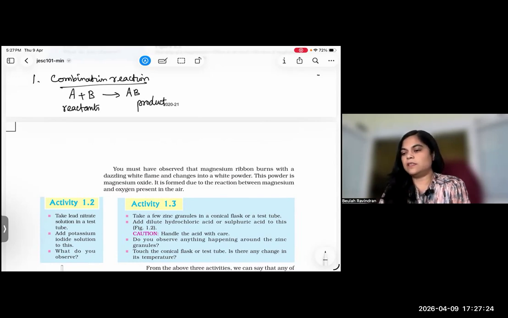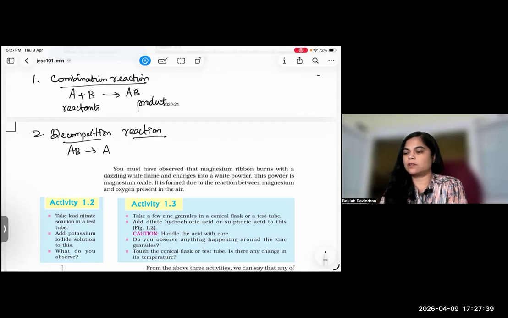Clear? Next one is decomposition reaction. It separates. It is the vice versa, the reverse of this. That is decomposition reaction. Now AB becomes the reactant, and A plus B becomes the products.